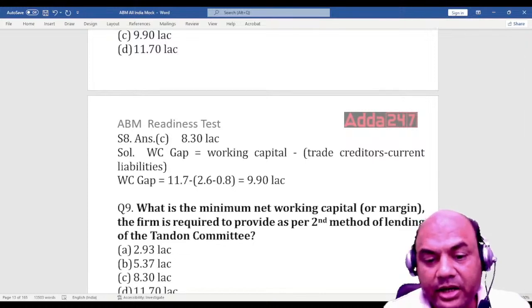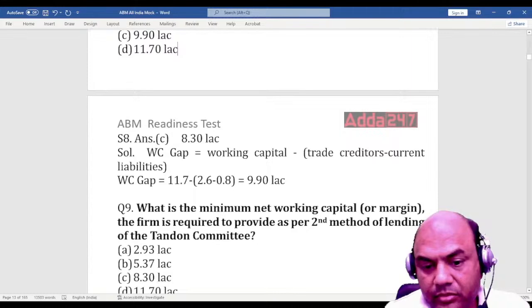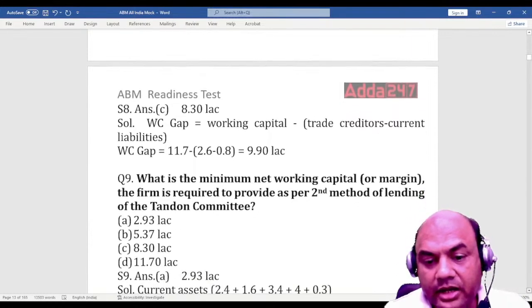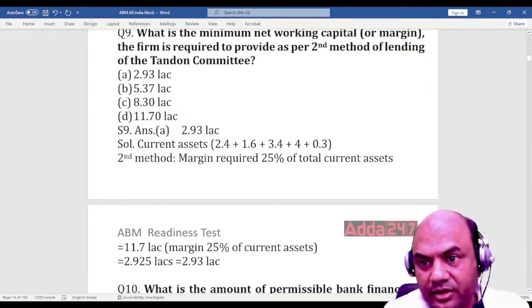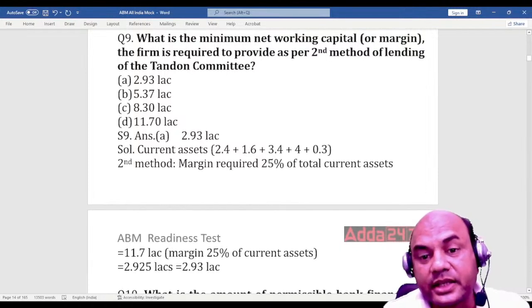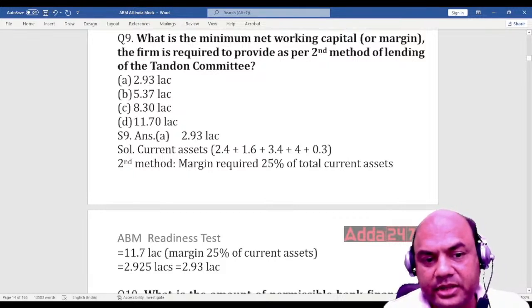What is the minimum net working capital firm is required to provide under second method of lending? So second method of lending is what? Tandon committee. Okay, second method. In second method, now look at it, and the options are given: 2.93, 5.37. You can read them. Answer is 2.93 lakhs.